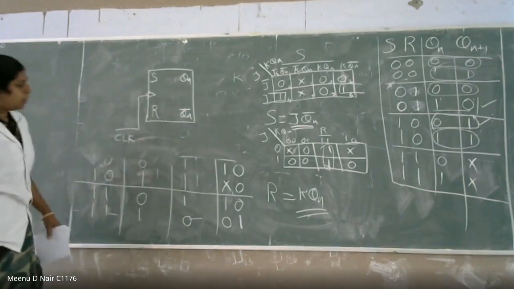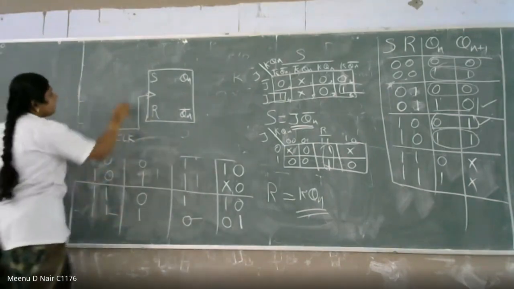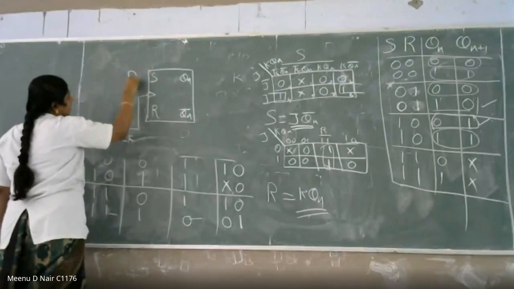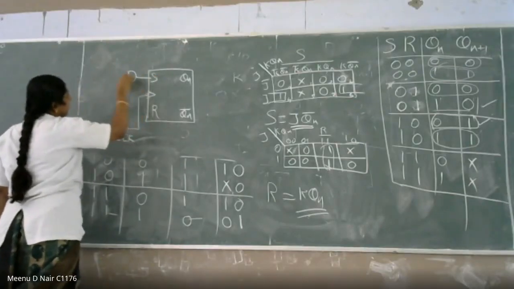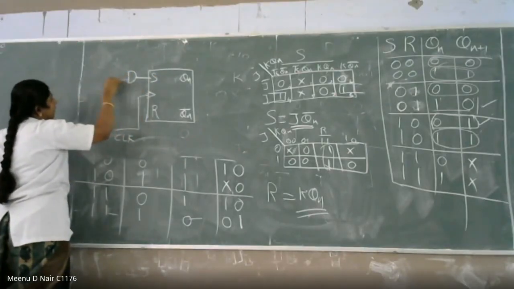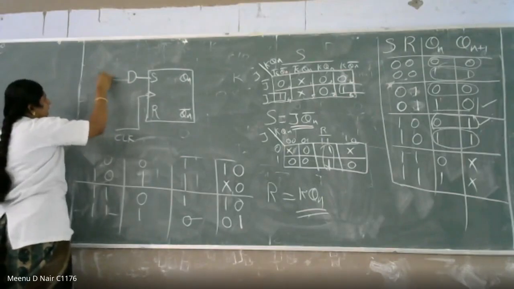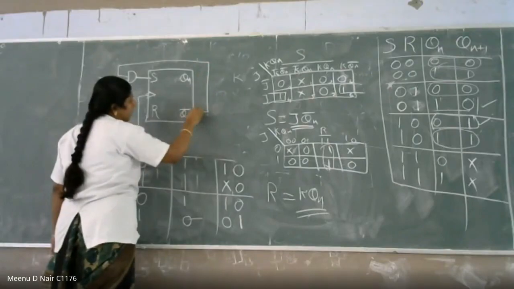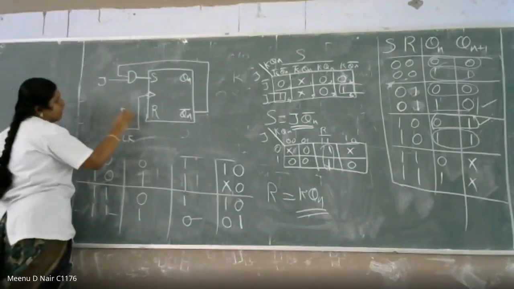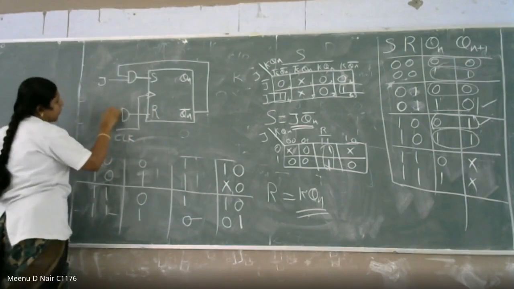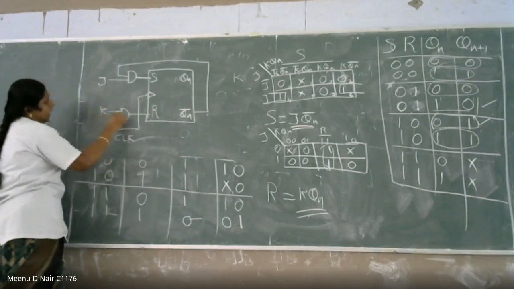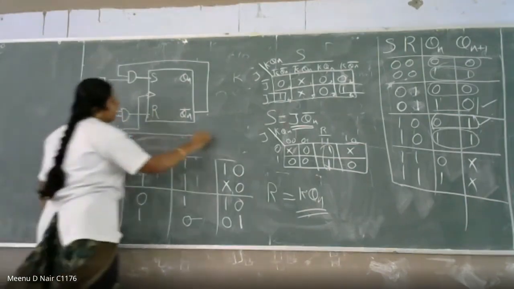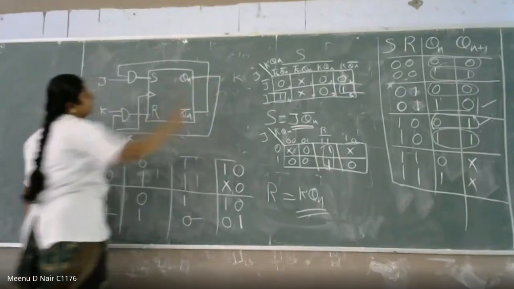What is the input of S? S is J Qn bar. And what about R? R is equal to K Qn.